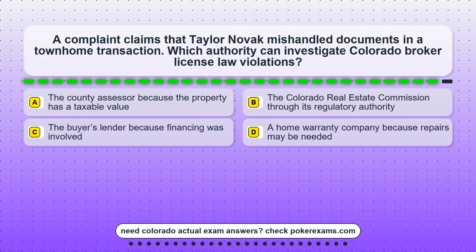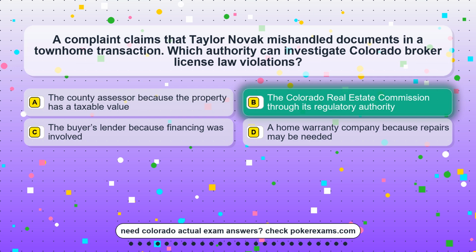Question 3. A complaint claims that Taylor Novak mishandled documents in a townhome transaction. Which authority can investigate Colorado broker license law violations? Option A. The county assessor because the property has a taxable value. Option B. The Colorado Real Estate Commission through its regulatory authority. Option C. The buyer's lender because financing was involved. Option D. A home warranty company because repairs may be needed.